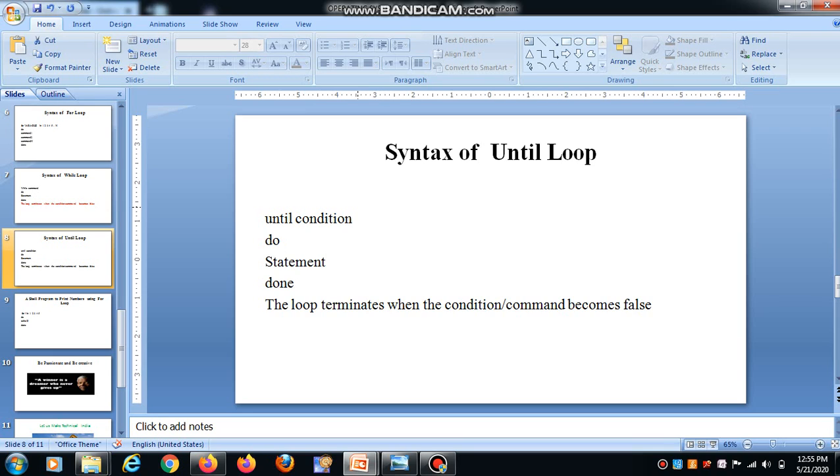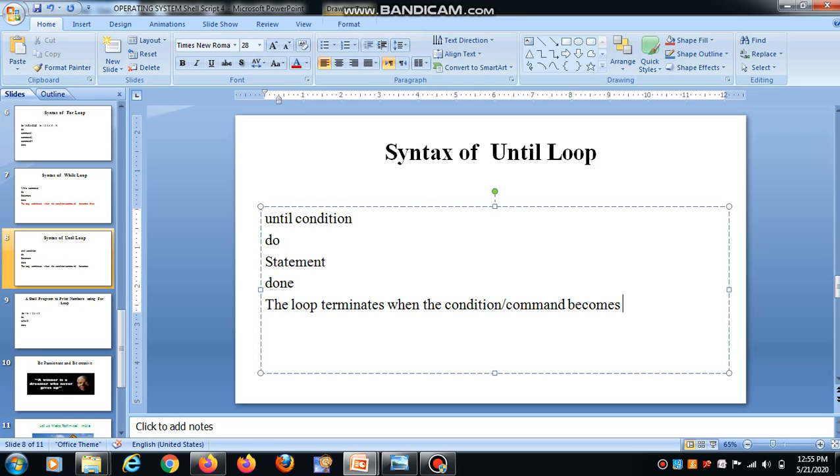The syntax of the until loop and while is the same, but the main difference is in the while loop, the loop terminates when the condition or command becomes false, but the until loop terminates when the condition or command becomes true.